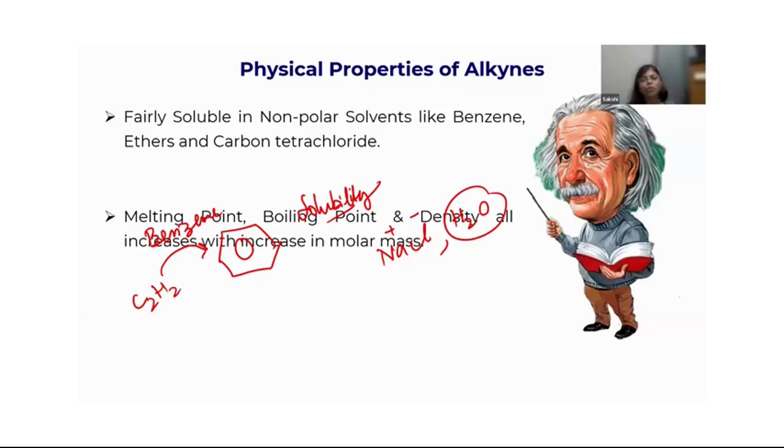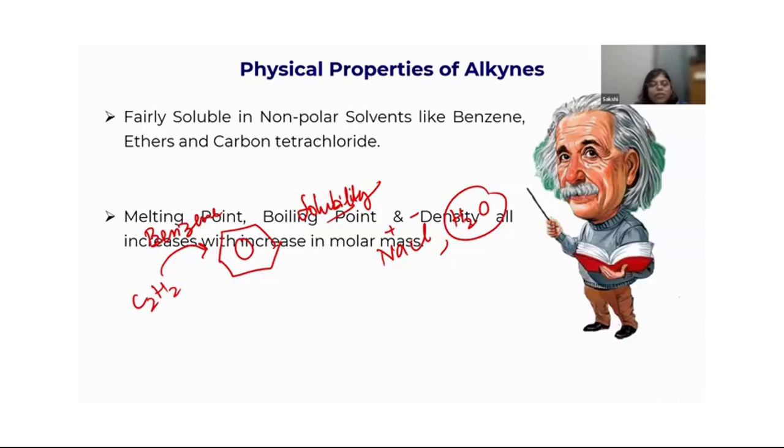So I really hope you have understood the basic properties of alkane, alkene and alkyne. Let us revise it. Alkane is saturated, fully saturated, single bond, no more hydrogens or any other element can come up. Alkene and alkyne are unsaturated compounds, right? And we studied their general structure. Alkane has a single bond, alkene a double bond, alkyne has a triple bond, right?